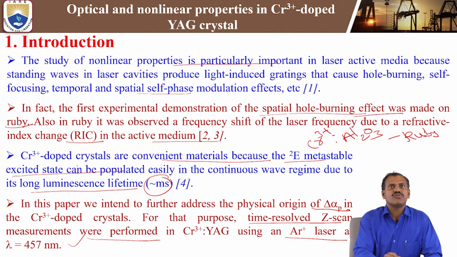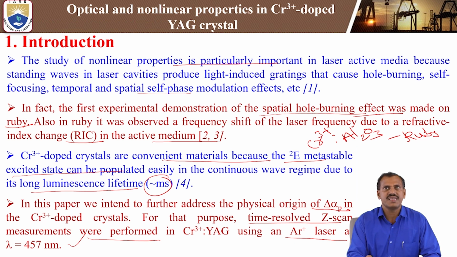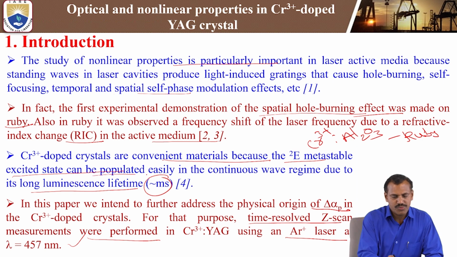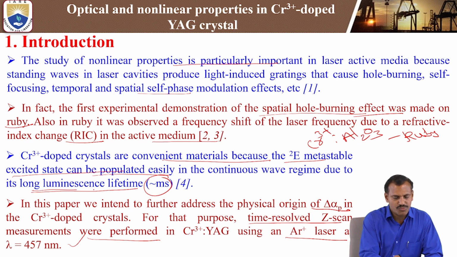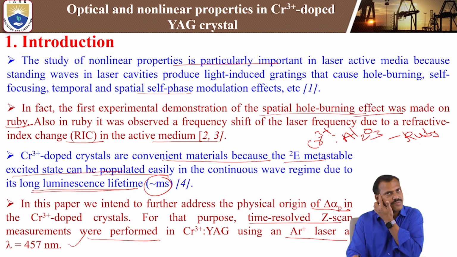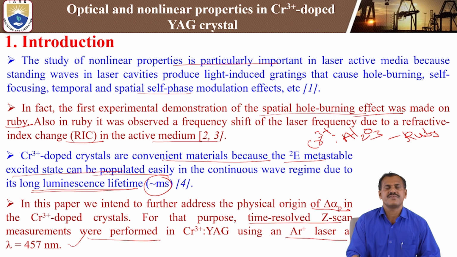So chromium 3 plus doped crystals are convenient materials because the metastable state can be populated easily in the continuous wave region due to its long luminescence lifetime. Usually chromium 3 plus ions in the metastable state have a longer luminescence lifetime, on the order of milliseconds. So in this paper we intend to further address the physical origin of delta alpha p, that is the polarizability difference in chromium 3 plus doped crystals.